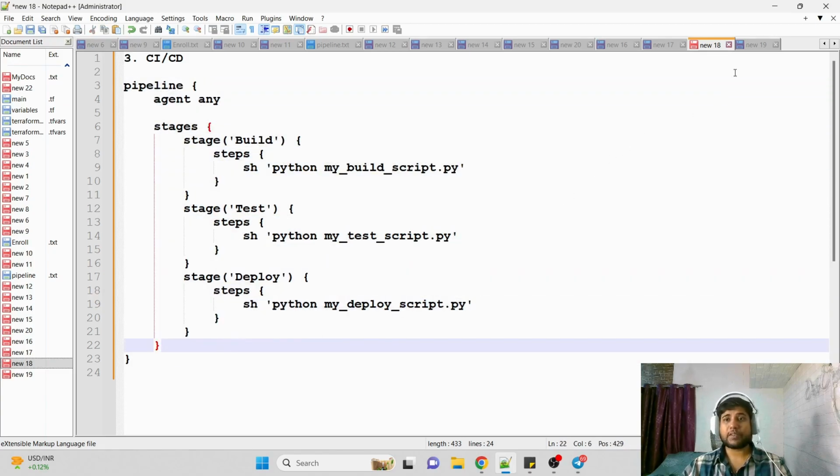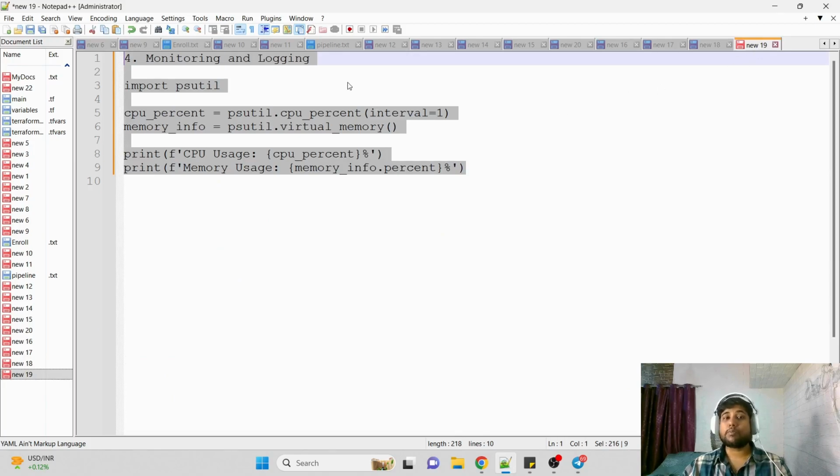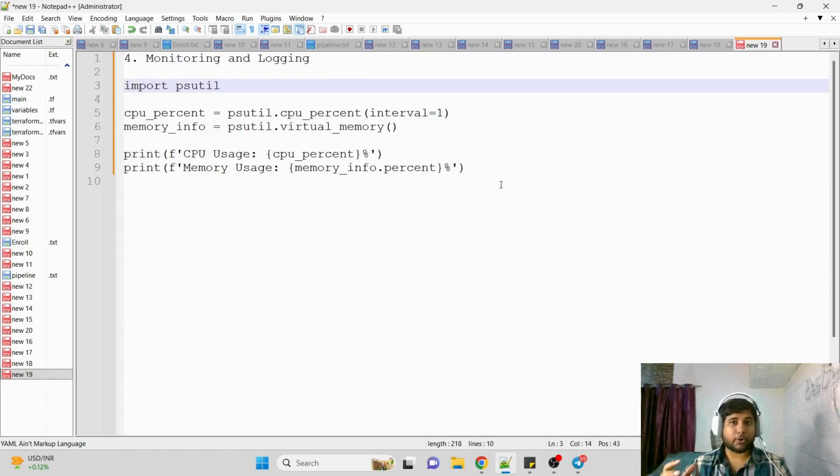Coming to the fourth and last one, monitoring and logging, which is one of the most important aspects of DevOps. There we can use a Python library like psutil to get accurate details and monitor our VMs or other resources using this script. We can get the CPU details, memory usage, and so on. So you can see how widely Python is being used, right?